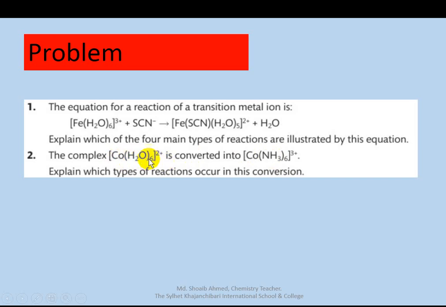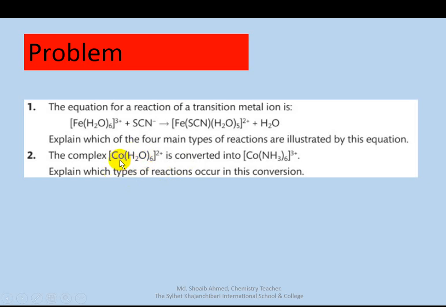Here the coordination number also changes, so a redox reaction occurs. Is it occurring here? This is the coordination number.